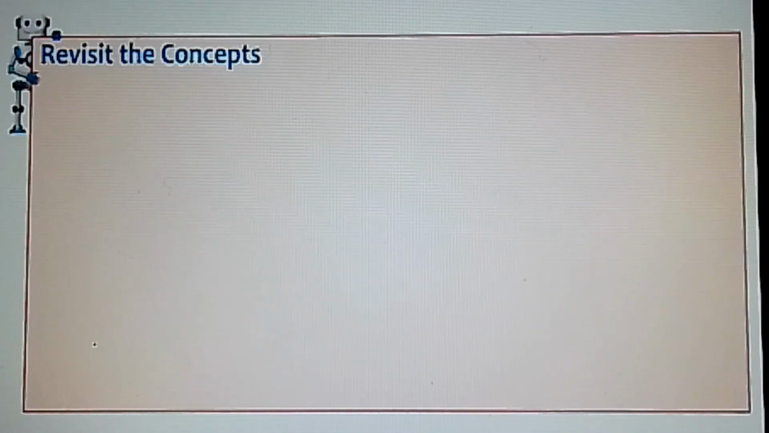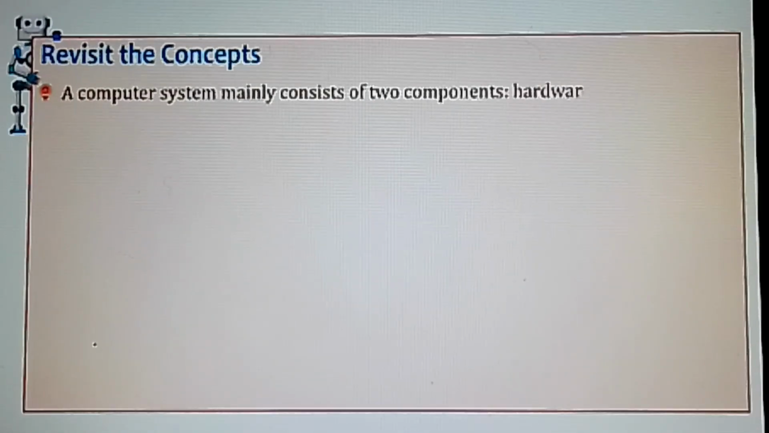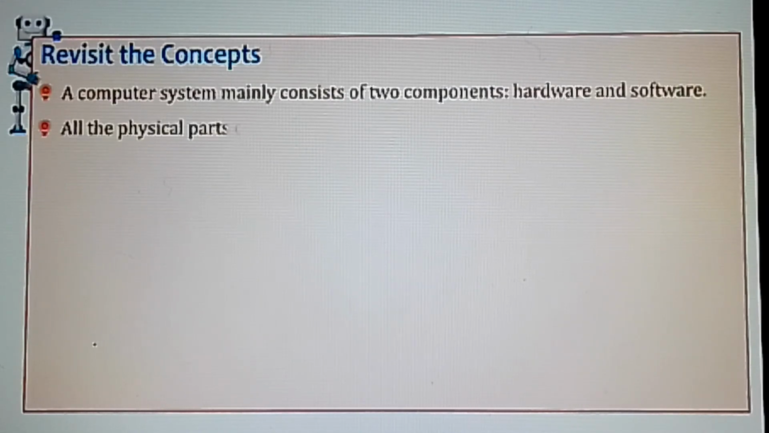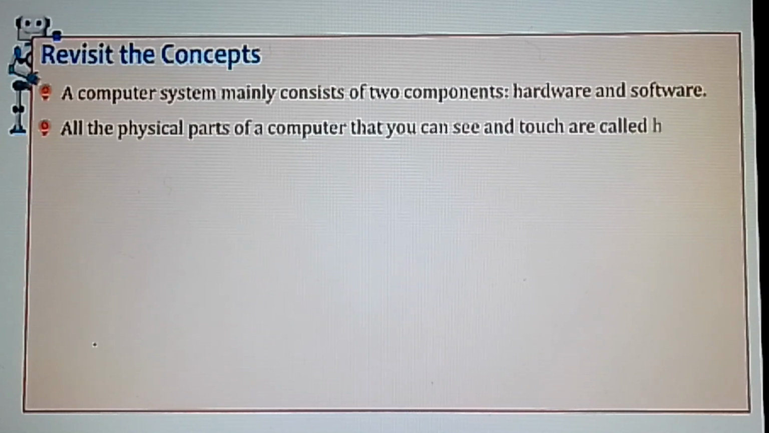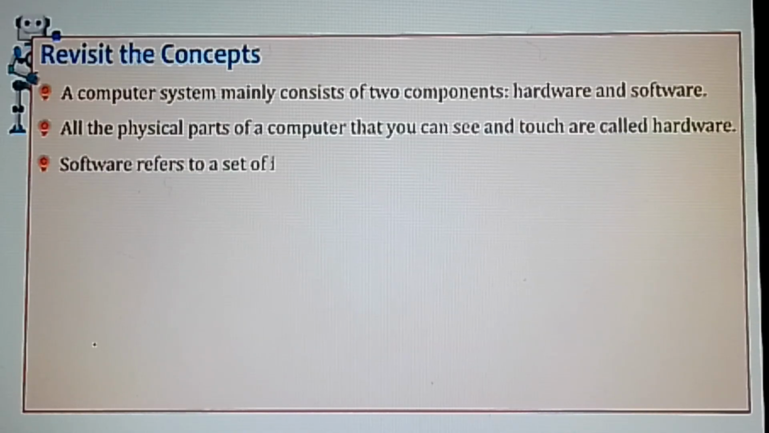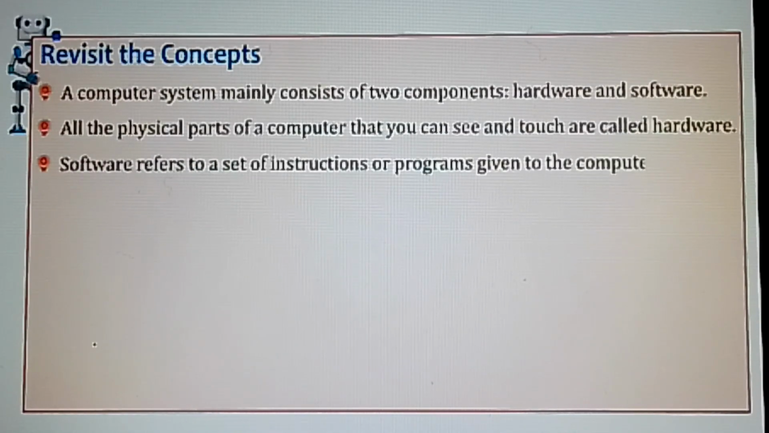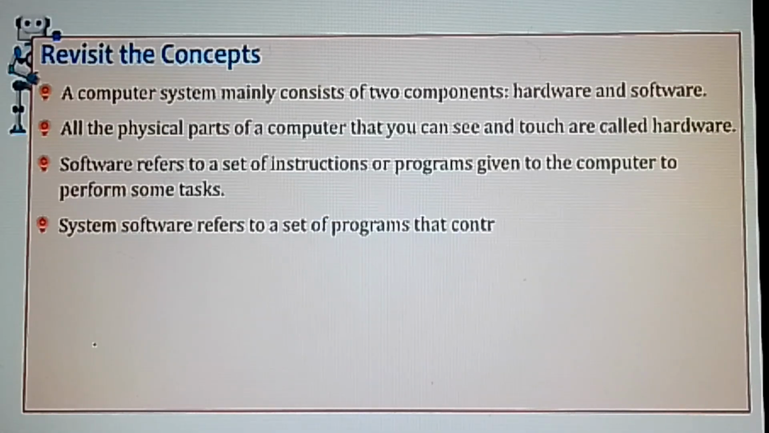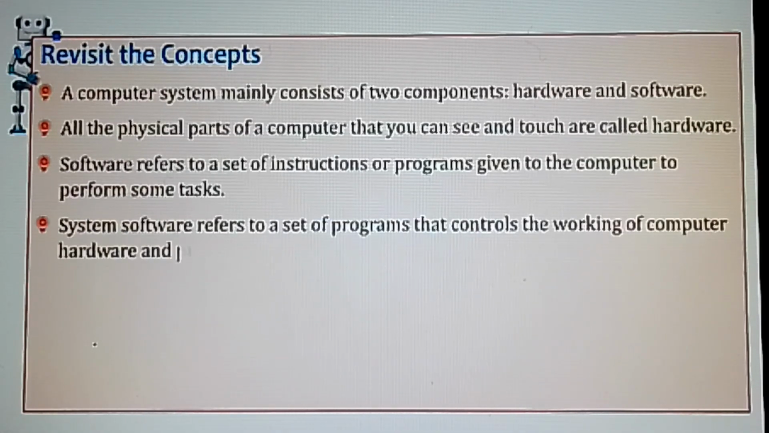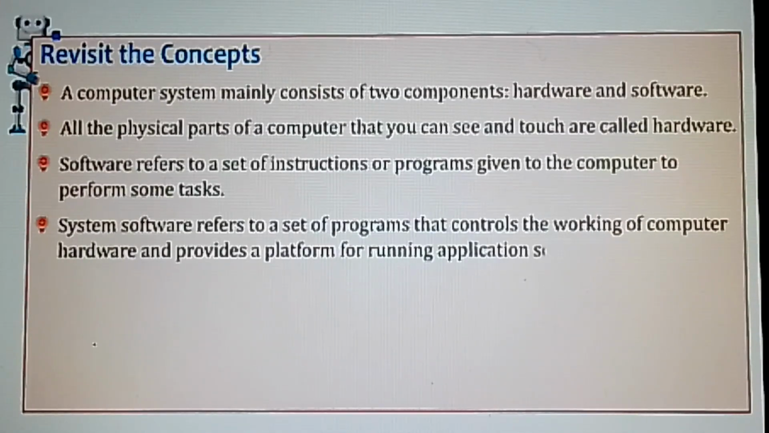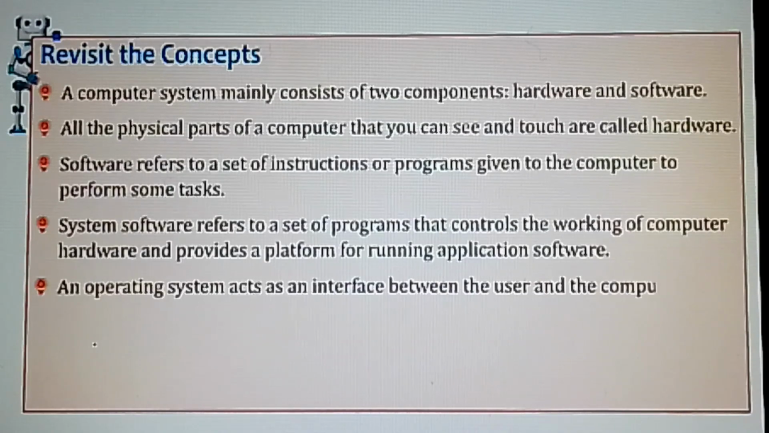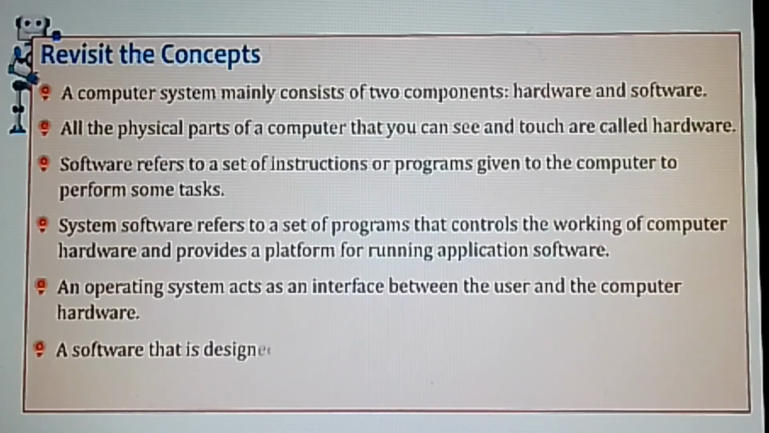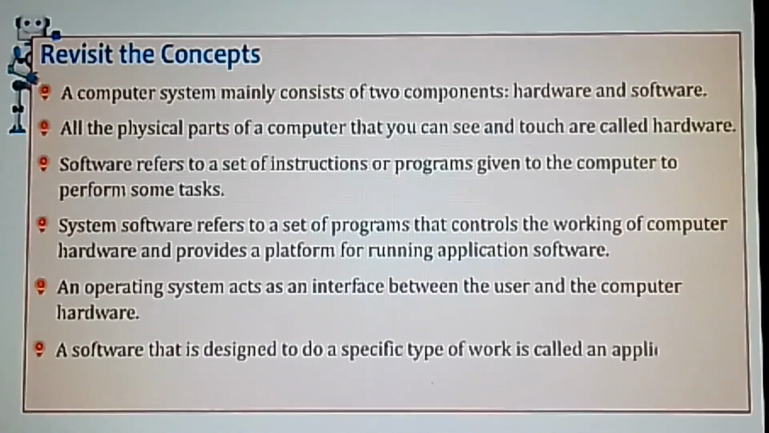Okay, students, let's revisit the concepts. A computer system mainly consists of two components, hardware and software. All the physical parts of a computer that you can see and touch are called hardware. Software refers to a set of instructions or programs given to the computer to perform some task. System software refers to a set of programs that controls the working of computer hardware and provides a platform for running application software. An operating system acts as an interface between the user and the computer hardware. A software that is designed to do a specific type of work is called an application software.